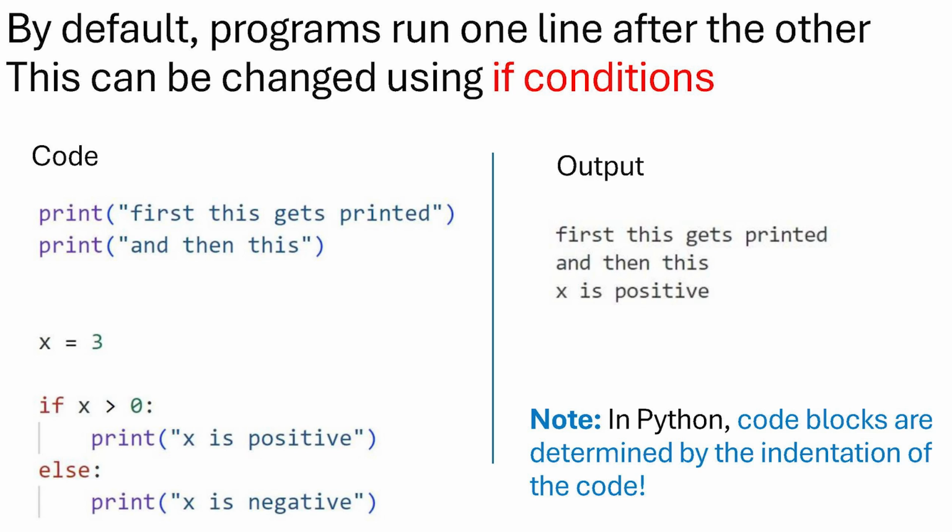What is quite important to note here is that in Python, code blocks are determined by indentation of the code. So this means all the code that you want to be executed if x is bigger than 0 needs to be indented and at the same level of indentation. This will also become more clear in the second video.